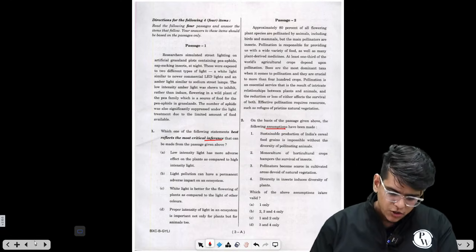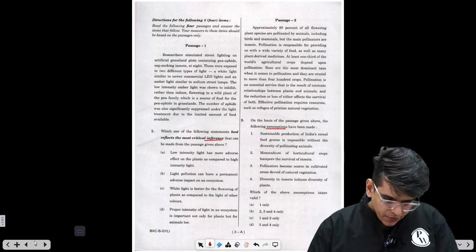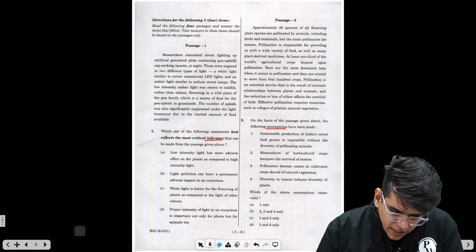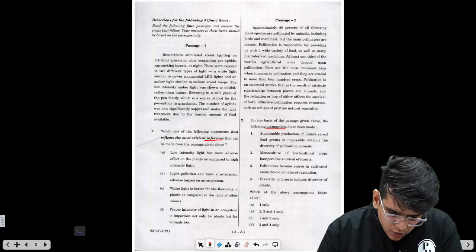Okay. Chalo, let's start. So the first question is, researchers simulated street lighting on artificial grassland plots containing PFIs, sap-sucking insects, at night. These were exposed to two different types of lights, a white light similar to newer commercial LED lights and an amber light similar to sodium street lamps.